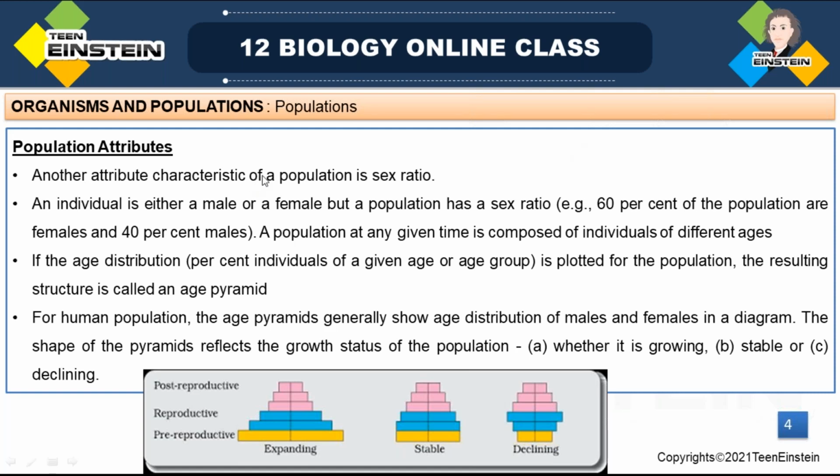So another attribute, another characteristic of population, is sex ratio. That means an individual will be either male or female, but the population has a sex ratio. Out of 100, 60 females and 40 males are there. That means 60 out of 100 is 60% of the population female, then 40 out of 100 is 40% male. So in that population, the sex ratio of female to male is 60:40.